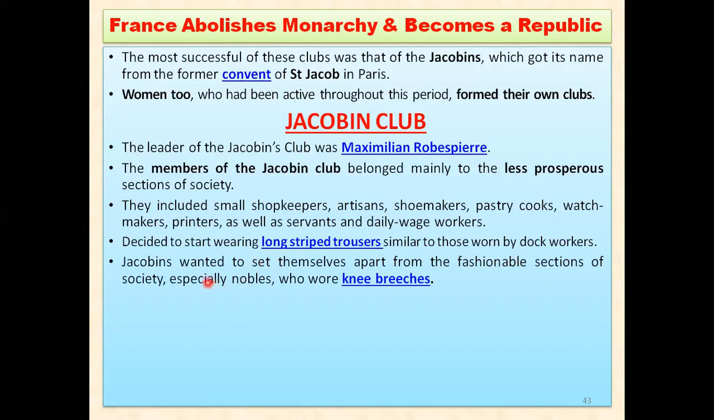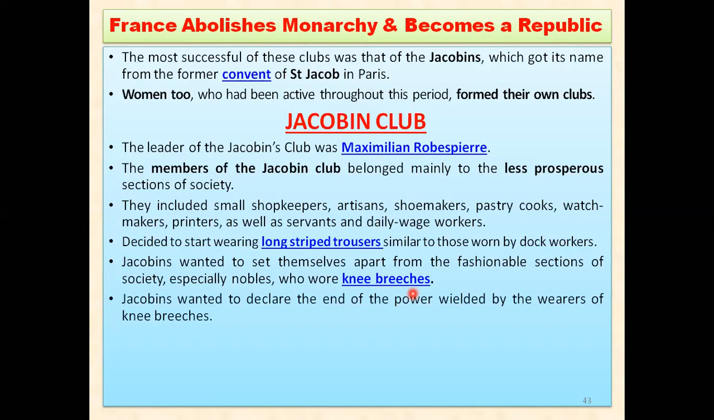And why were the Jacobins wearing these long striped trousers? Because they wanted to set themselves apart from those fashionable sections of society. Those who were rich people were wearing knee breeches, meaning they used to wear another part of the cloth below their knee. So that was the fashion of those noble or rich people at that time. The members of the Jacobin Club, as they were poor and did not have a lot of money, started to wear different things like long striped trousers, so that it would set them apart from those people.